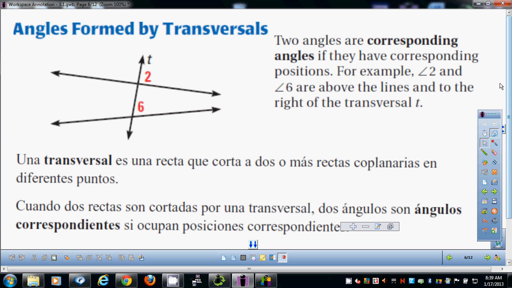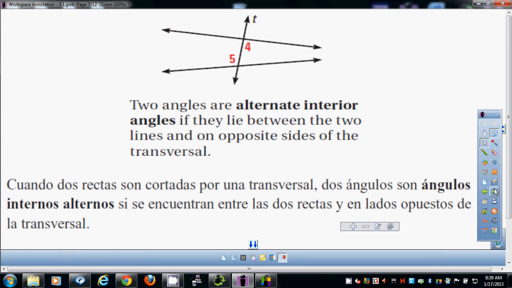The next three slides are all the same exact picture with different types of angles. These are called alternate interior angles. And if you use context clues, you can probably figure out why they're called that. Notice how they're on the interior of the intersection. They're both on the inside. That's right. And they're on alternate sides of the transversal. So 4 and 5. And then these two angles would be alternate interior as well.